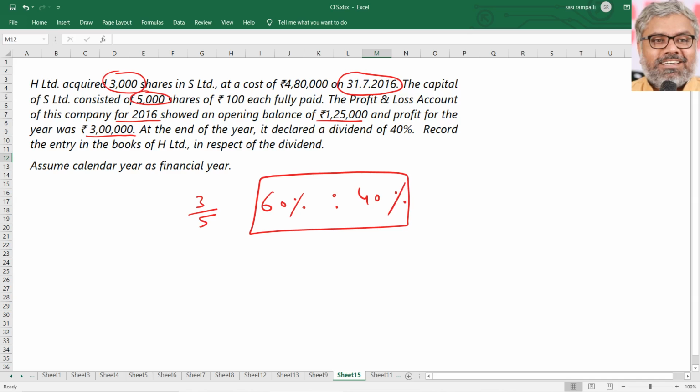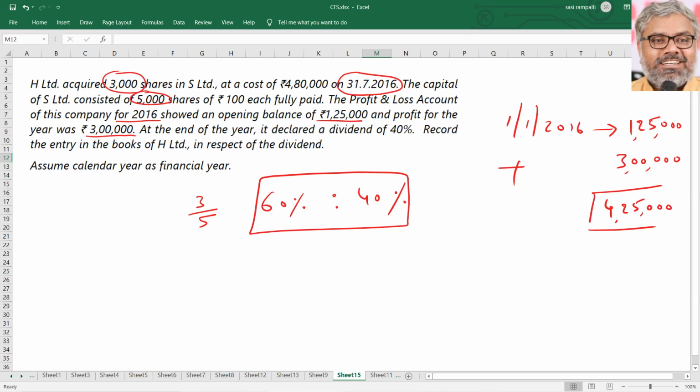So profit for the year was 3 lakhs and opening balance was 1,25,000. Opening balance means, on 1/1/2016, the P&L account had a balance of 1,25,000, and during the year profit earned was 3 lakhs. This is the point which was given in the question. So ideally there should be an end of the year P&L account balance of 4,25,000, normally speaking. But no, the story is not the same.